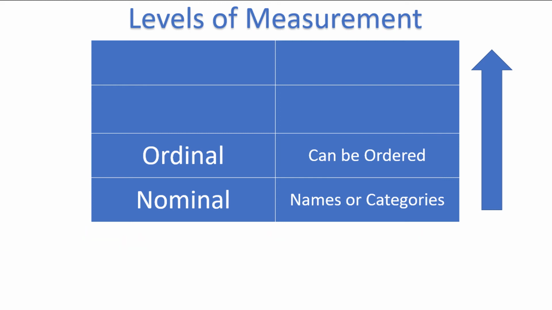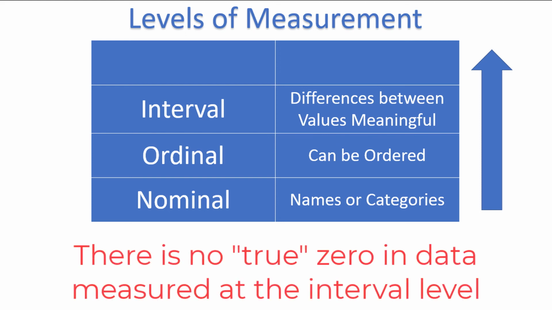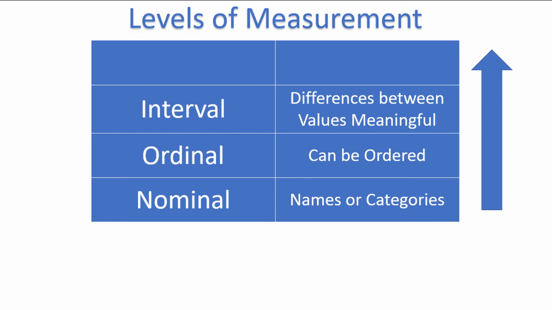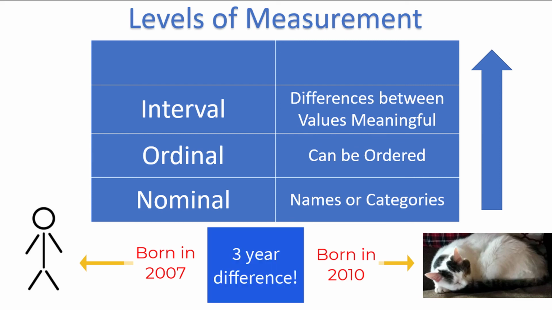The next level is the interval scale, which can also be ordered, just like ordinal data, except, you guessed it, now the differences between the data are meaningful. Now we are talking about numerical data, except 0 doesn't represent a true 0 in interval data. A good example of interval data is the year someone was born. If I was born in 2007 and my cat was born in 2010, we can say that my cat was born 3 years after me.